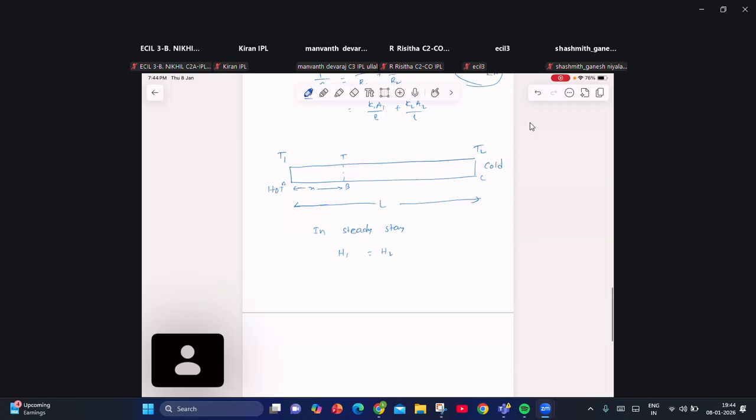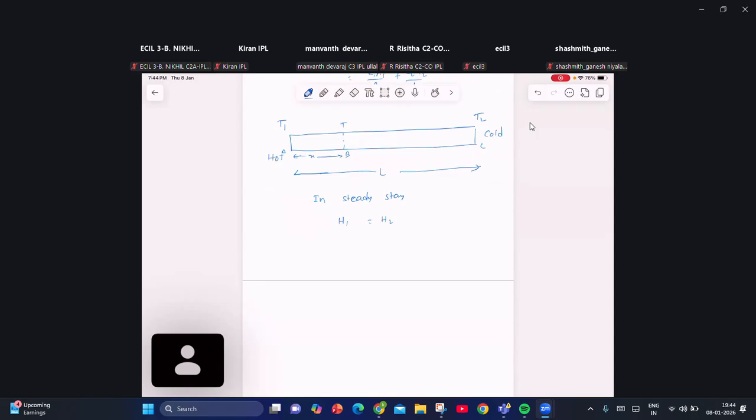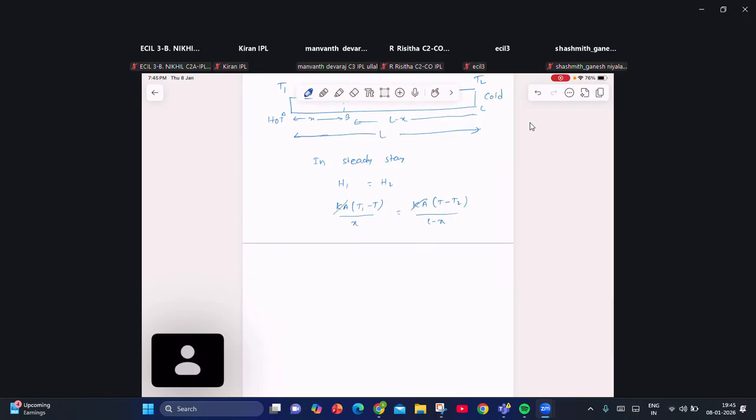Heat current, how will you express it? It is KA into (T1 minus T) divided by X. Similarly, it equals KA into (T minus T2) divided by the length L minus X. Am I correct? KA gets cancelled. From this relation, are you able to get the temperature at a distance x meters from the hot end?